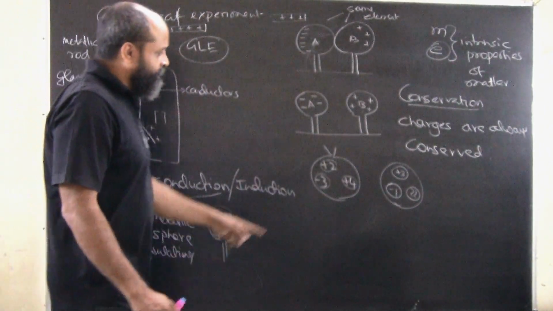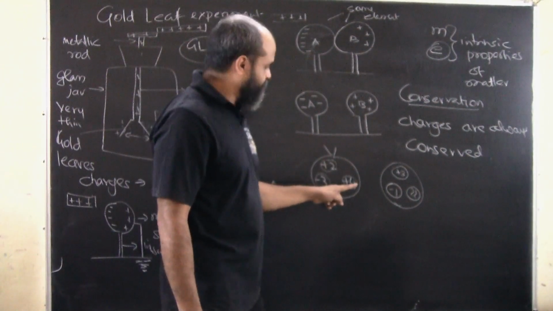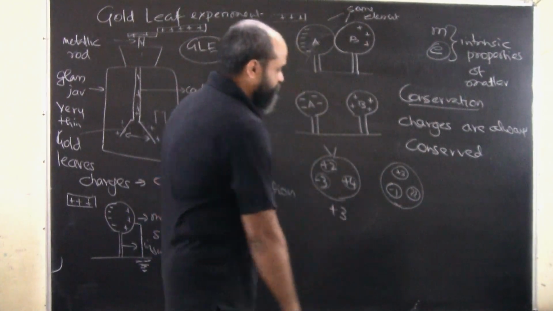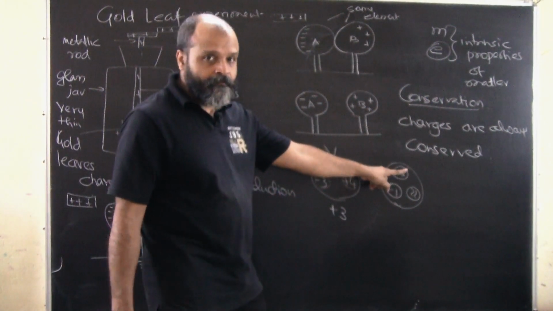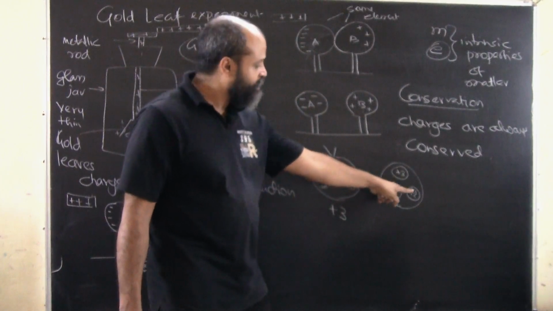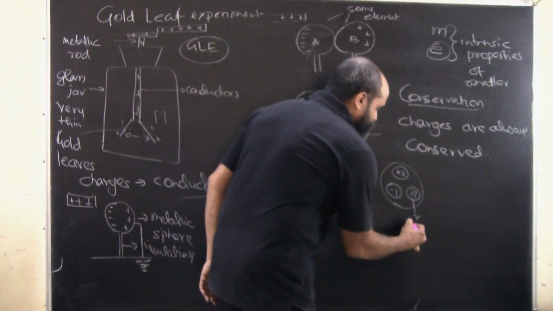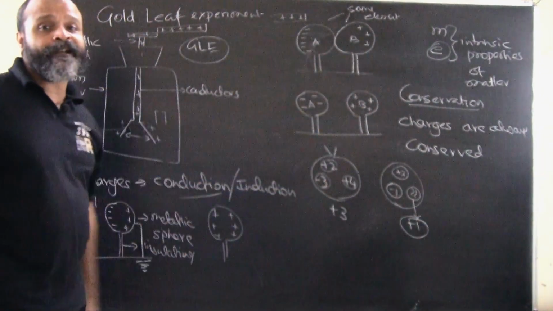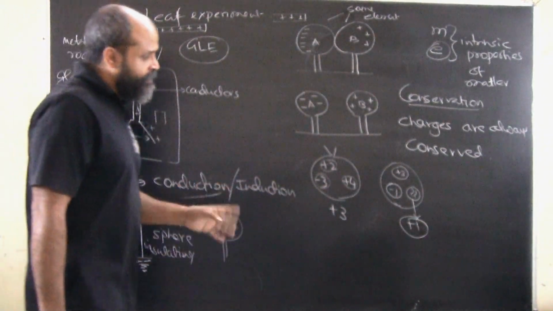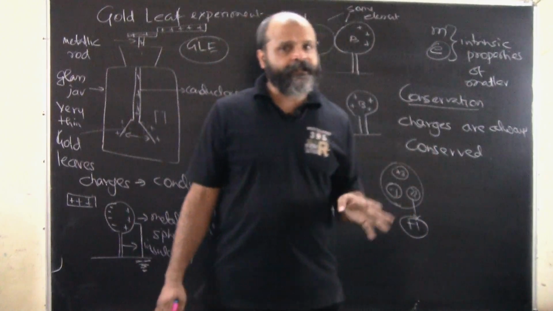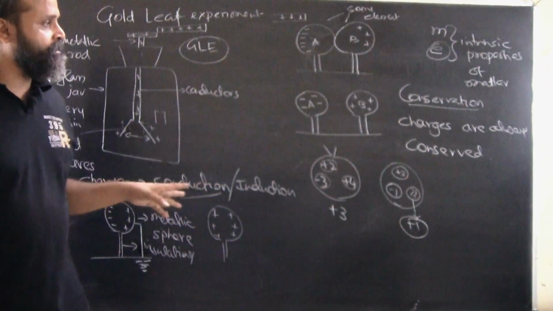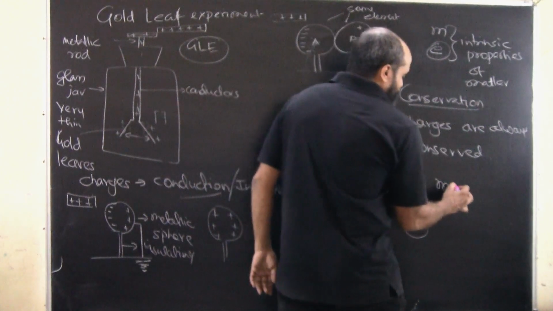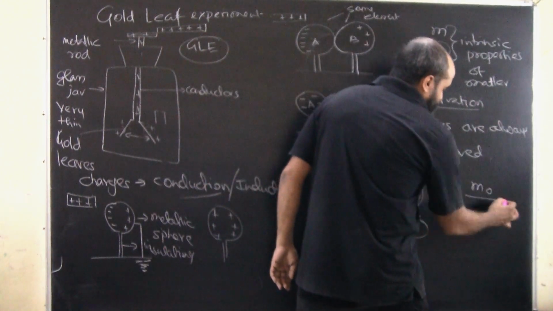Yes, I can. Why? Because the total amount of charge here is 4 + 2, 6, 6 - 3, so that is +3. What is the total amount of charge here? +3 - 1, that is 2. So this has to be +1. What I mean is that the charges are going to remain conserved. The total amount of charge in a body is going to remain conserved.